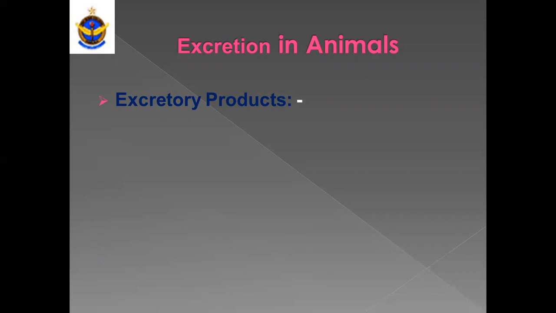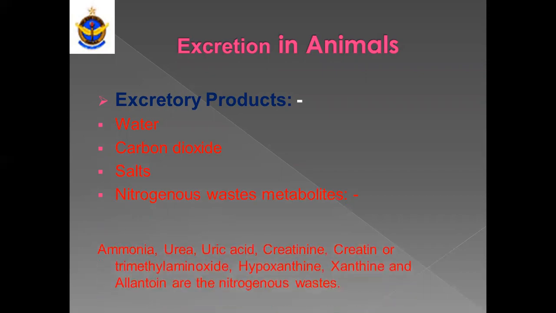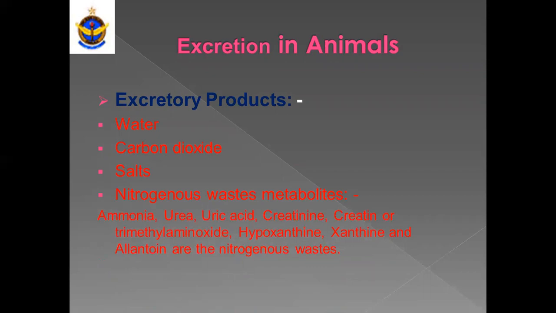First we see what the excretory products are. First of all, water, mainly carbon dioxide, salts, and nitrogenous wastes and metabolites. Mainly ammonia, urea, uric acid, creatinine, trimethylamine oxide, hypoxanthine, xanthine, allantoin are the major nitrogenous wastes, and majorly ammonia, urea, and uric acid. These are the three major nitrogenous products which we will discuss here.